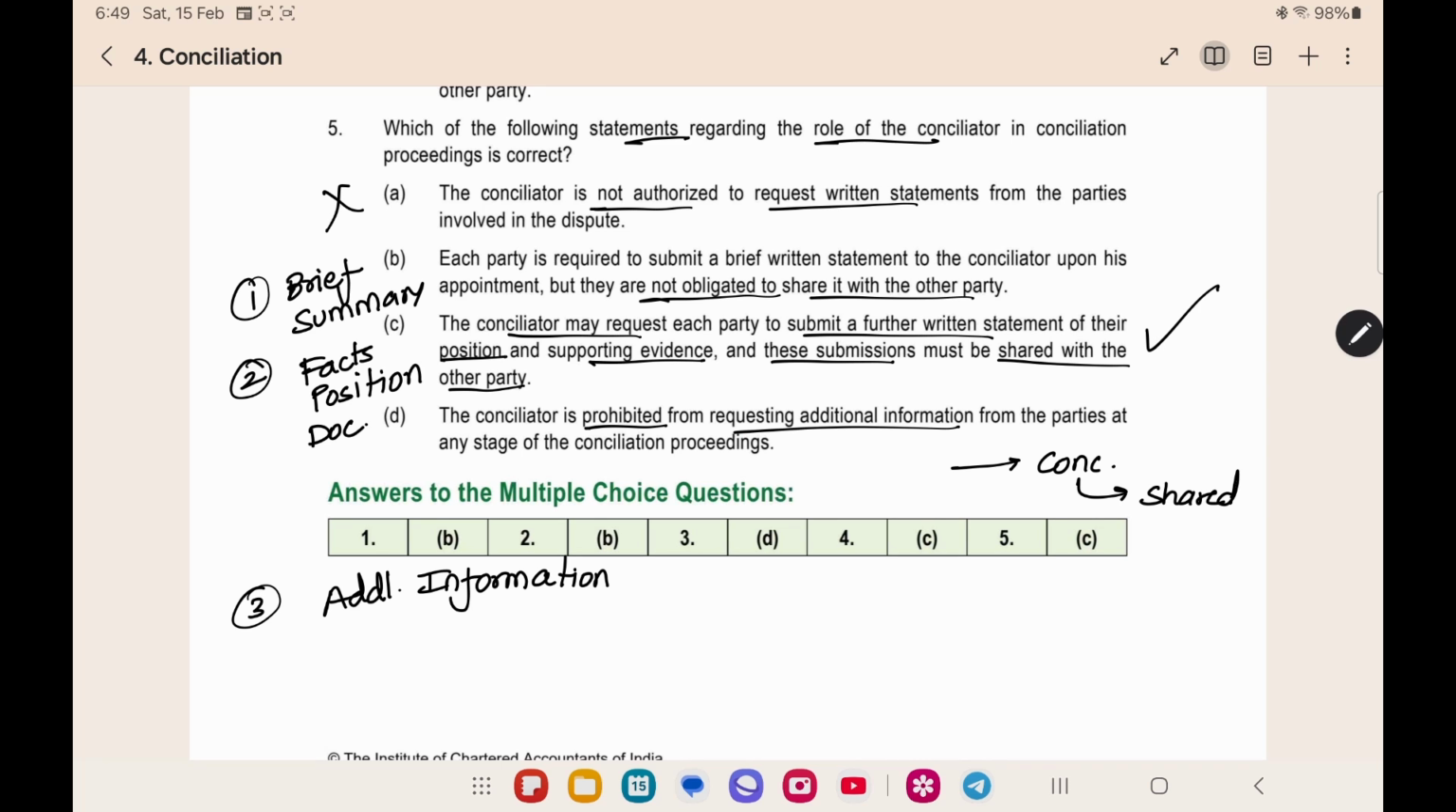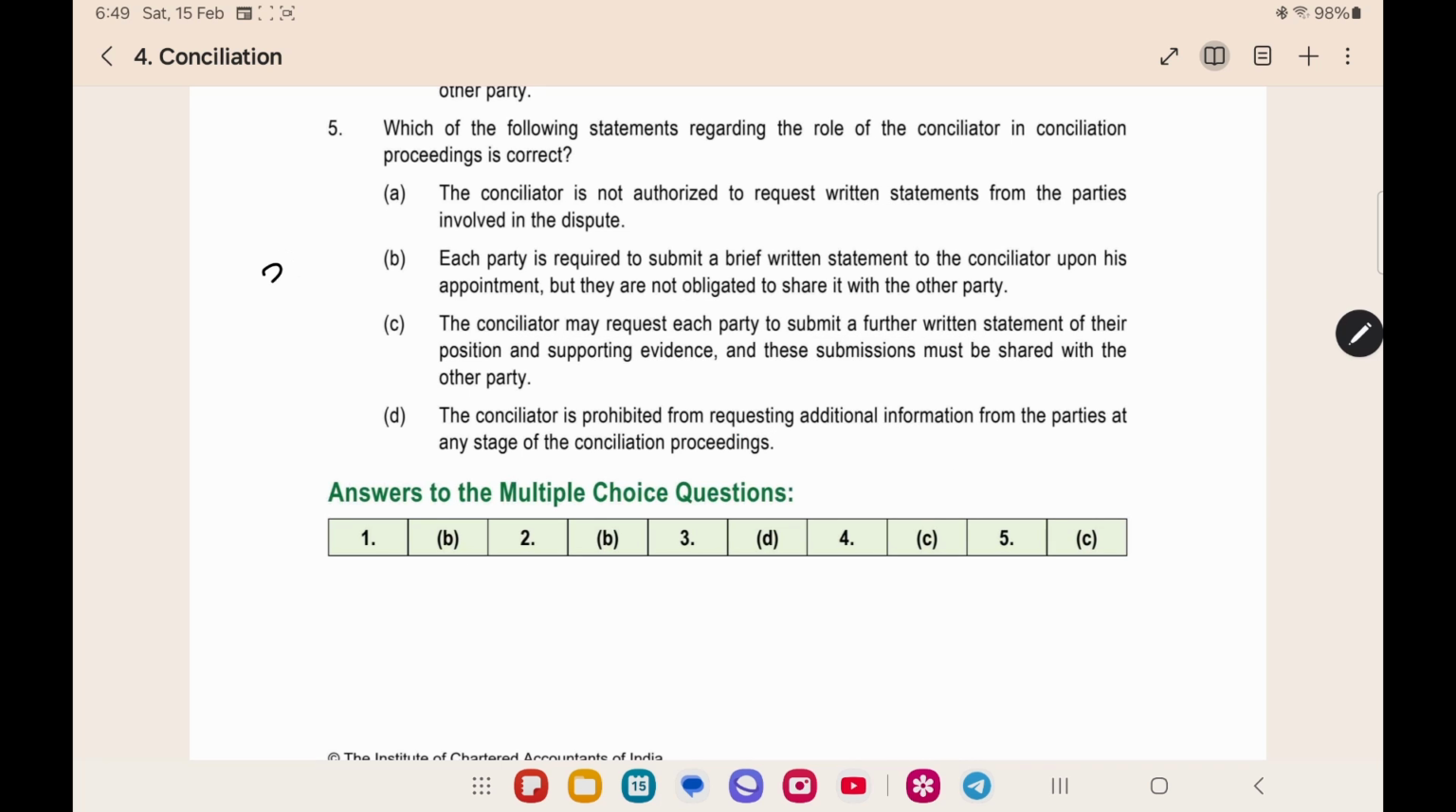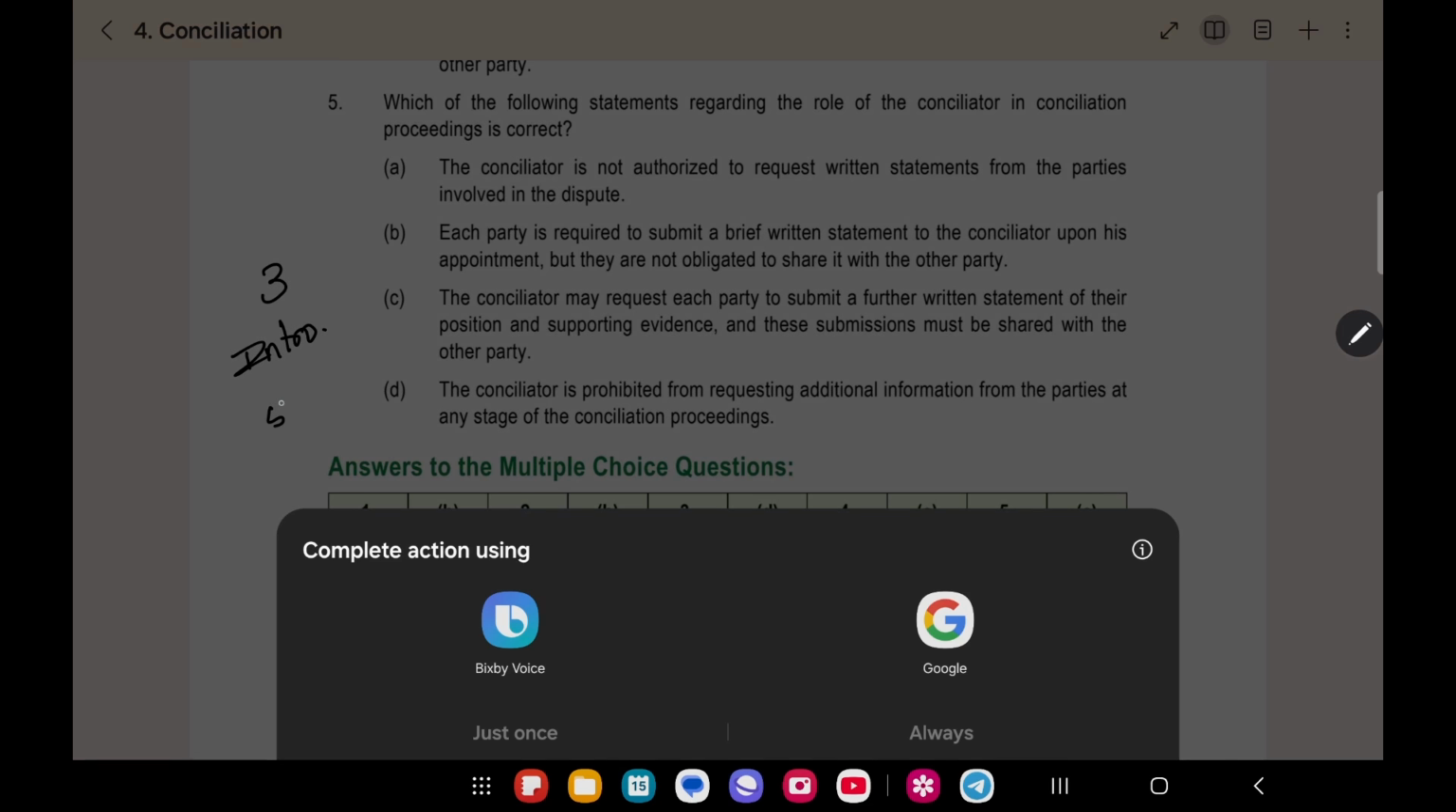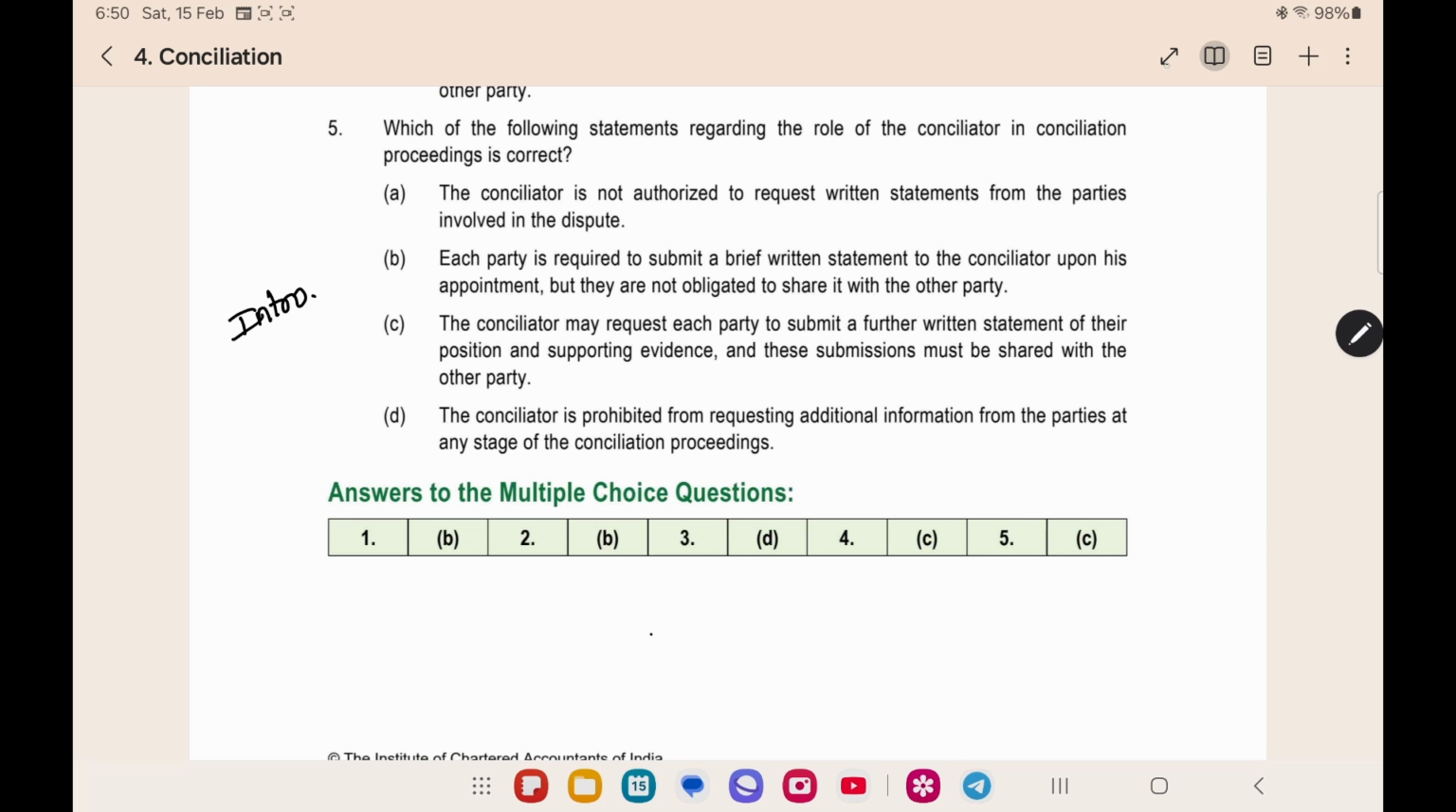Now we have completed the MCQs of all the three chapters. Fundamentals of arbitration, second one is enforcement of foreign awards, third one is conciliation. I have not covered the introduction chapter because it is a very basic chapter and you can give it a plain reading, and the introduction chapter has only 5 to 10% weightage. That is not so important. You can read it once if you want. You can easily understand it because it is a very basic chapter. That's all about the ICAI MCQs.